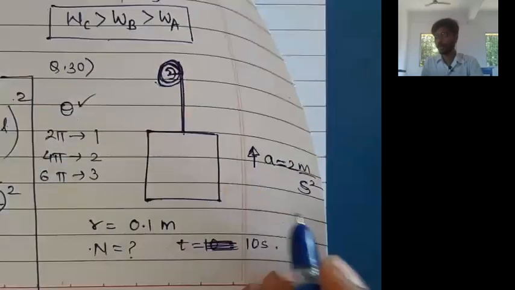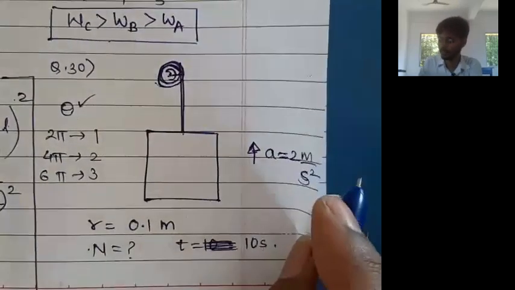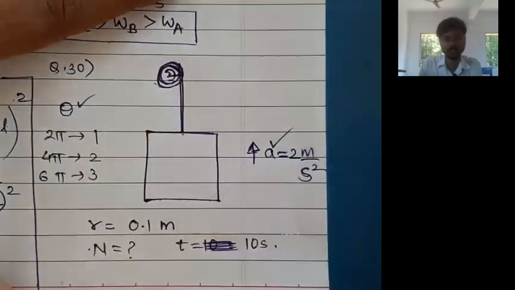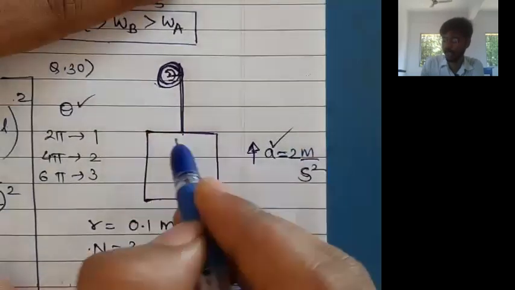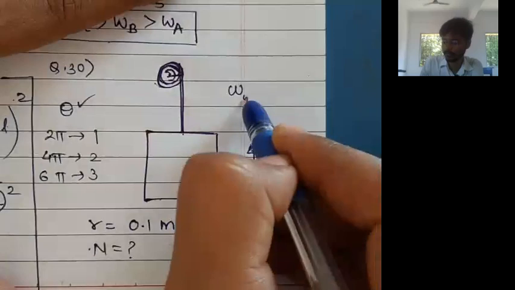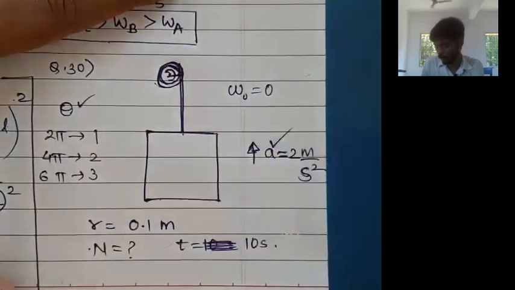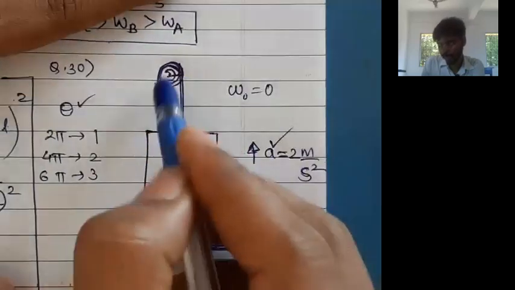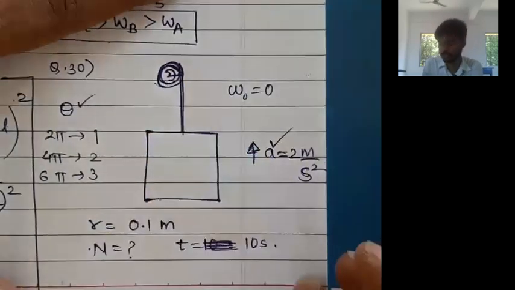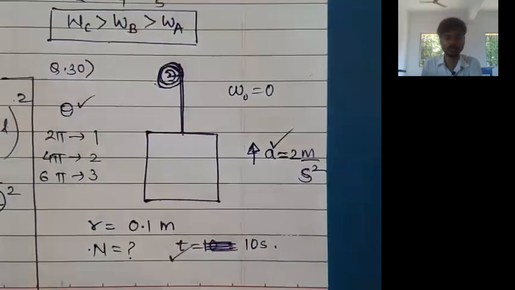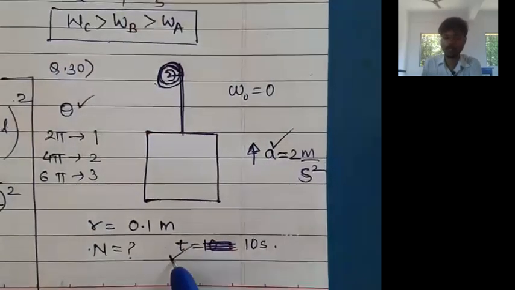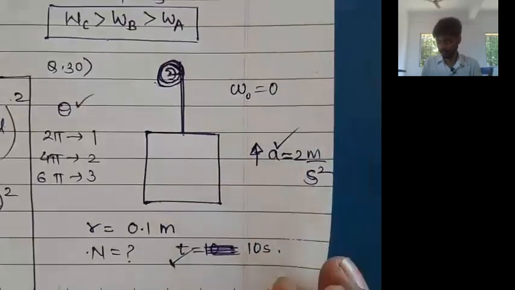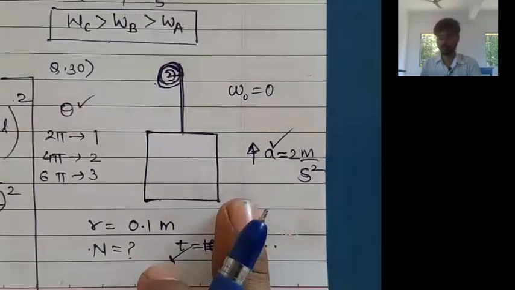Okay, sir, fine. Now how to find out angular displacement? Angular acceleration we are given. Let us say initial angular velocity is 0. And we want to find out angular displacement. For angular displacement, let's see what are the formulae. Also we are given the time. So time आणि angular displacement साठी formula बघायचा आहे. Time असणारा angular displacement चा formula.